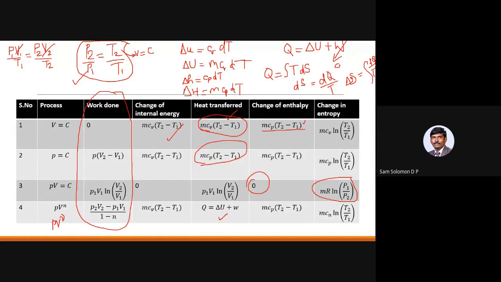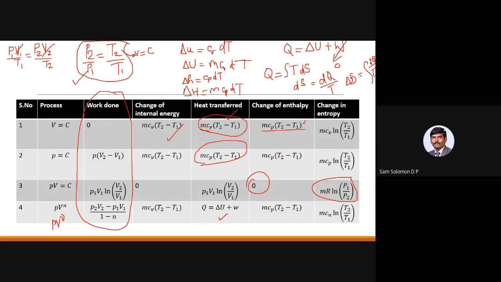So here in this equation it is PV power n, here you have PV power gamma. So you are replacing n by gamma, wherever you have n. So you will have P2 V2 minus P1 V1 divided by 1 minus n. Okay, and this Cn value is different, don't worry about that.